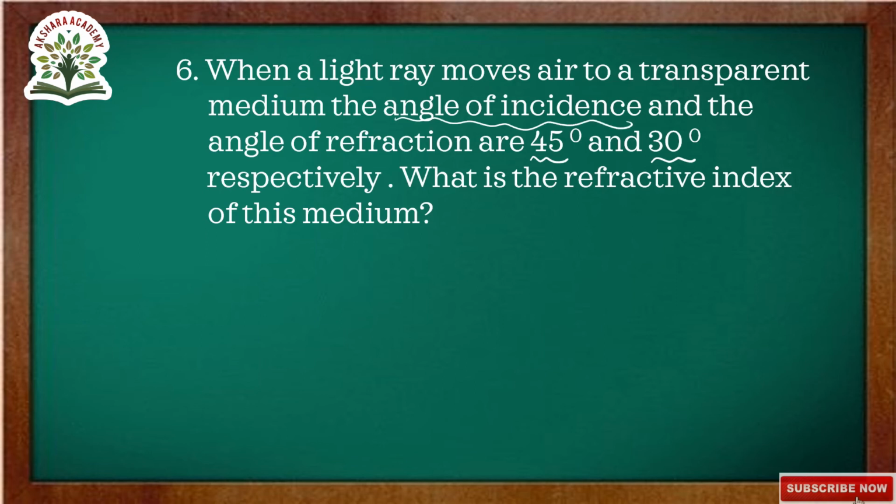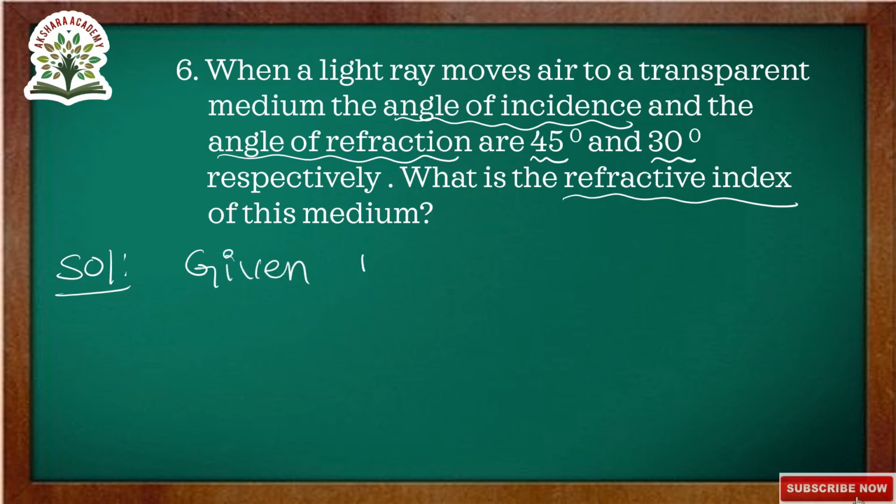Angle I and angle R they given, and you have to calculate the refractive index of the medium. So let us go to the solution. Given I is equal to, angle of incidence is denoted by letter I. I is equal to 45, and angle of refraction is denoted by letter R. R is equal to 30 degrees.